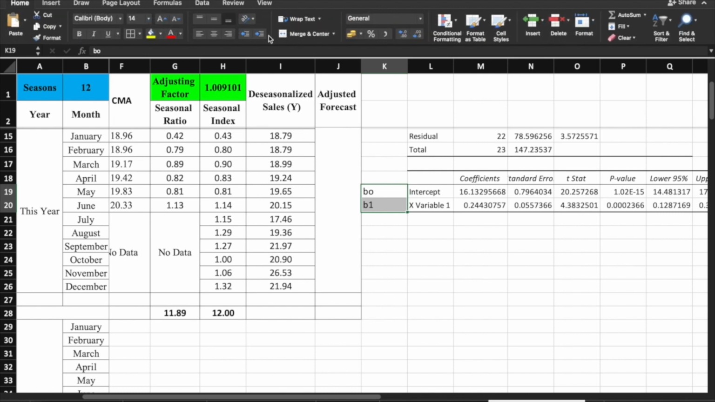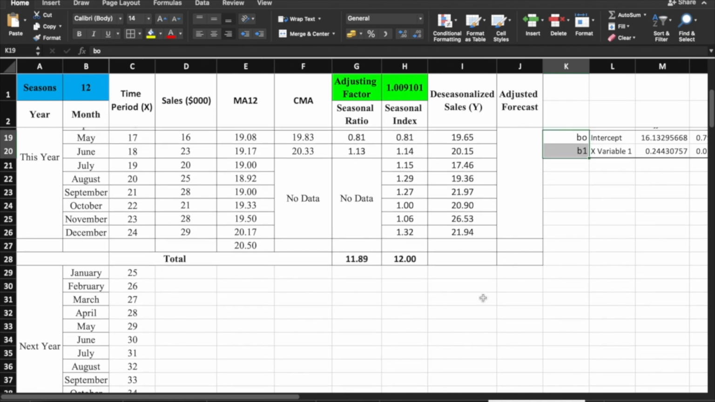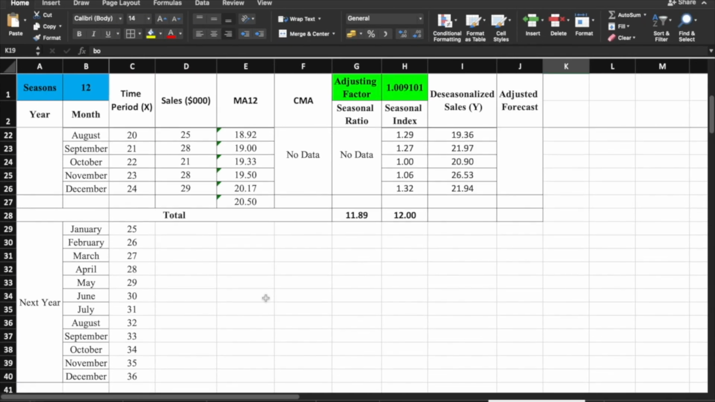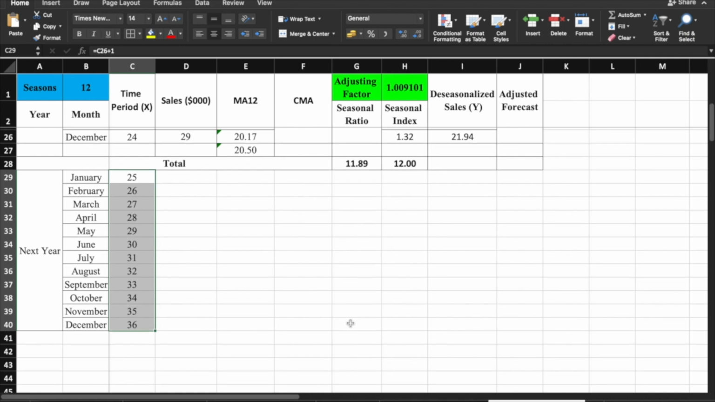Okay? Ayan sila. Now, anong gagawin natin? We will now use this equation. Kung titignan nyo, meron tayong B sub 0 and B sub 1 na. Ang wala tayo dito is the X. What will be the value of our X? Ito na po, kasi po, kukumpute na natin yung mismong magiging forecast natin for next year. So, our X will be 25, 36, up to 36.